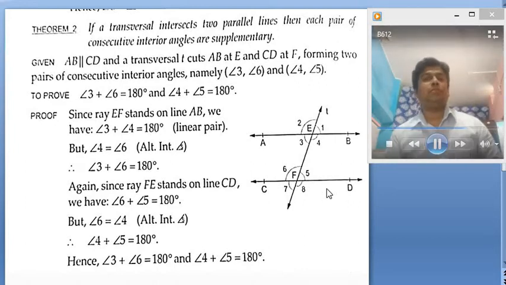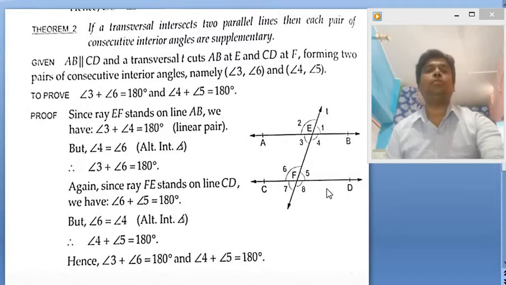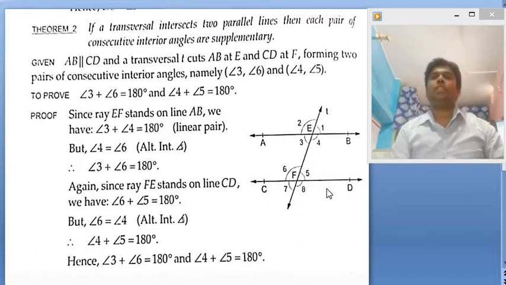So it is very easy to prove. Understood, student? Let us move to the next theorem. Okay, what is the next theorem?